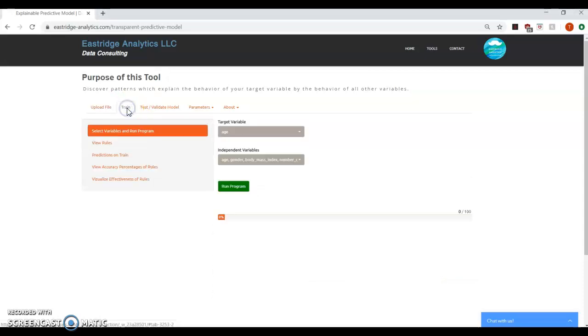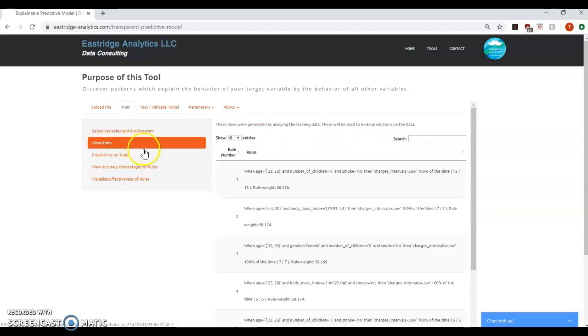Next, we click on the Train tab. We select our target variable, which is charges, and we remove any variables that are not needed in the machine learning prediction. We click Run Program, and the program will automatically pick up on the most important rules within the dataset to classify new data. We can see those rules here.